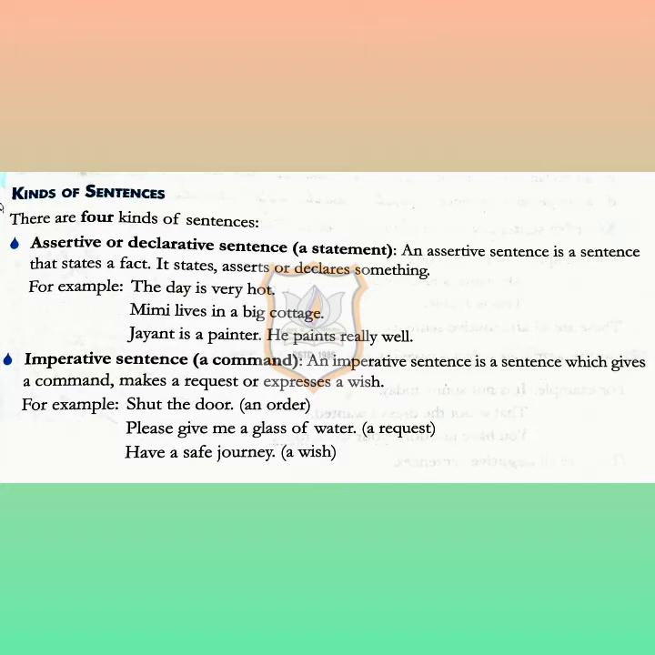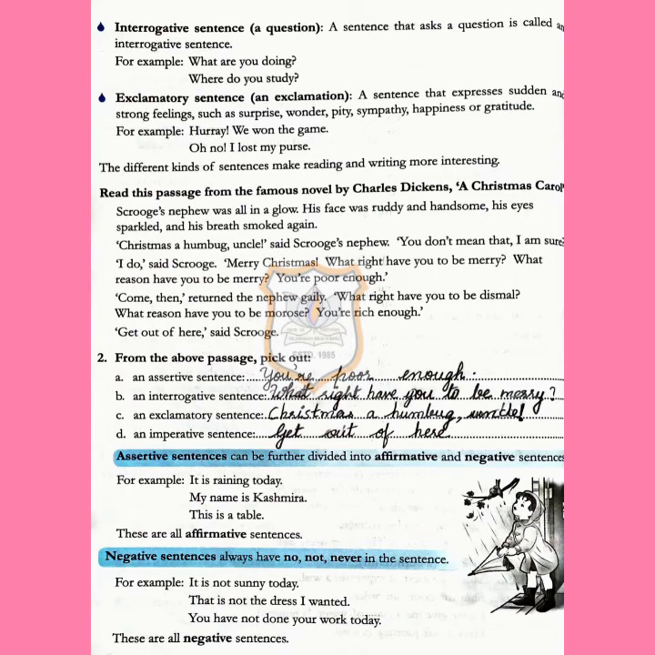The third one is the interrogative sentence, or a question type sentence. A sentence that asks a question is called an interrogative sentence. For example, what are you doing? Where do you study? These come in the category of interrogative sentence, or you can say a question type sentence.